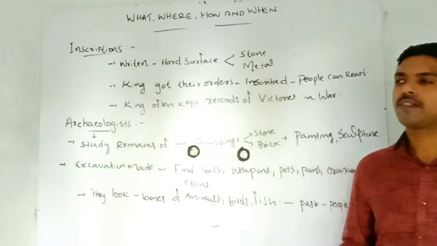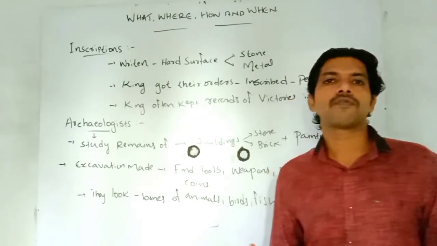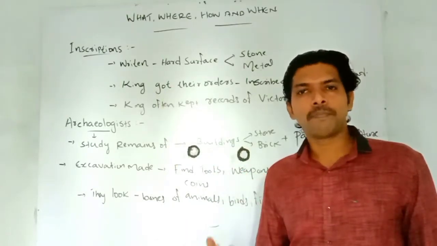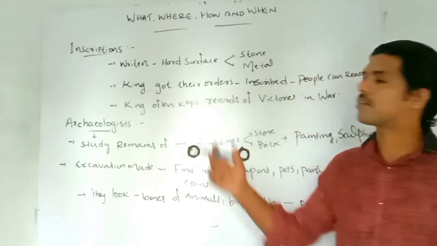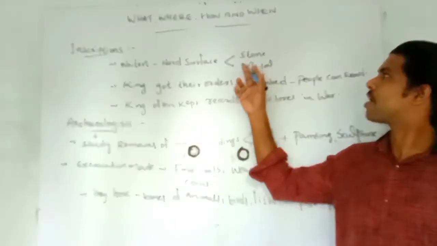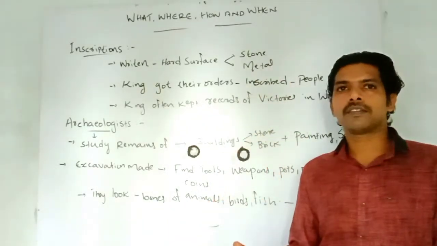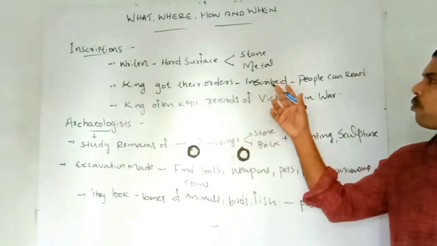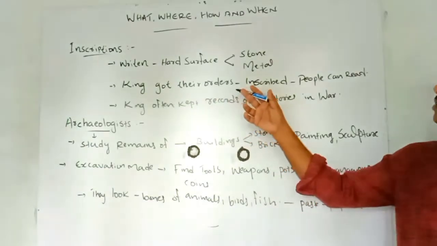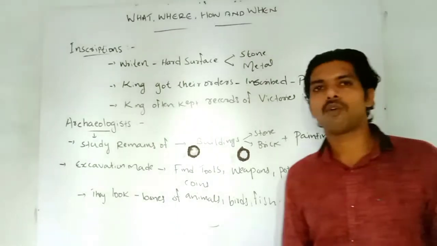So people could read and understand the messages passed by the king. In those days there was no internet, WhatsApp or other telecommunication system. So the king shared his ideas with the people through inscriptions. King's orders and messages were written on stone or metal installed in public places. People gathered there, read, and understood the king's message.